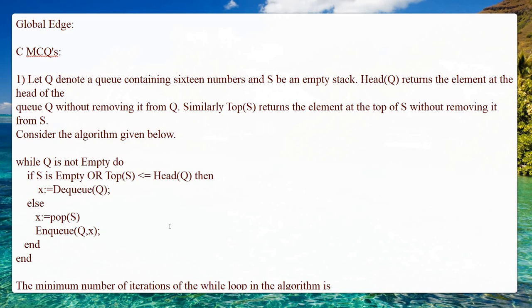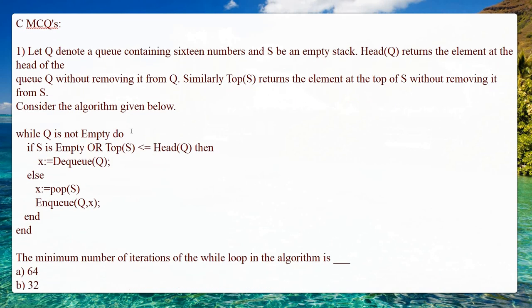The first question is, let Q denote a queue which contains 16 numbers and S be an empty stack, and head of Q returns the element at the head of the queue without removing it from Q. Similarly, top of S returns the element at the top of S without removing it from the stack S. So this is an algorithm. Initially Q is not empty, then you are going to do, and if S is empty, or top of S is less than or equal to head of Q, then you need to dequeue it, and after that you need to enqueue.